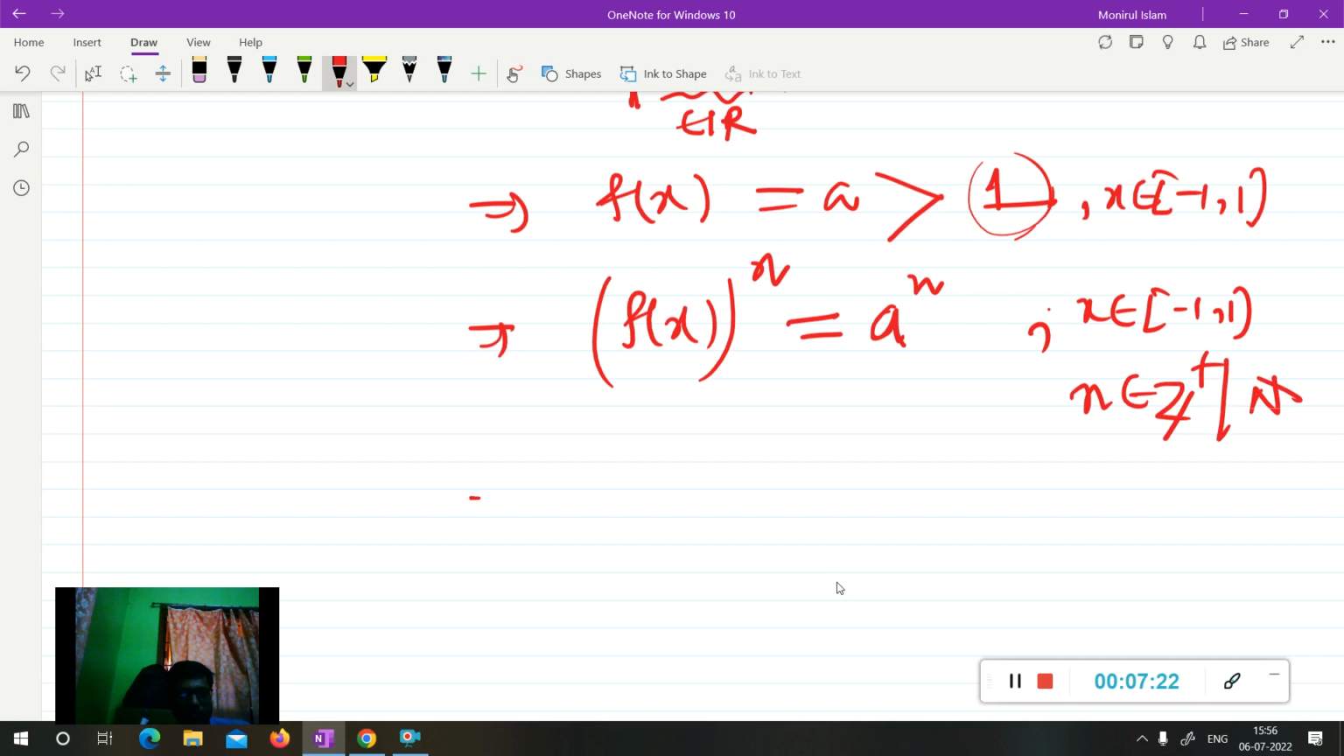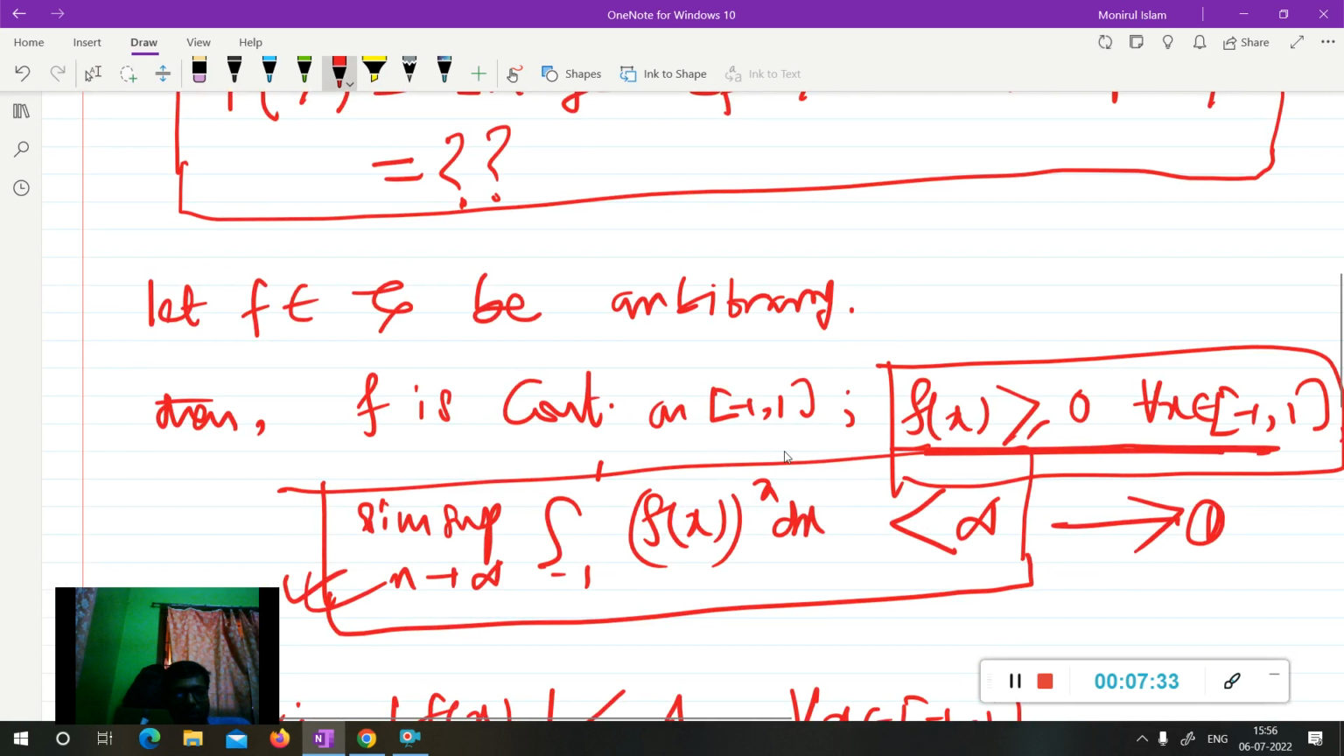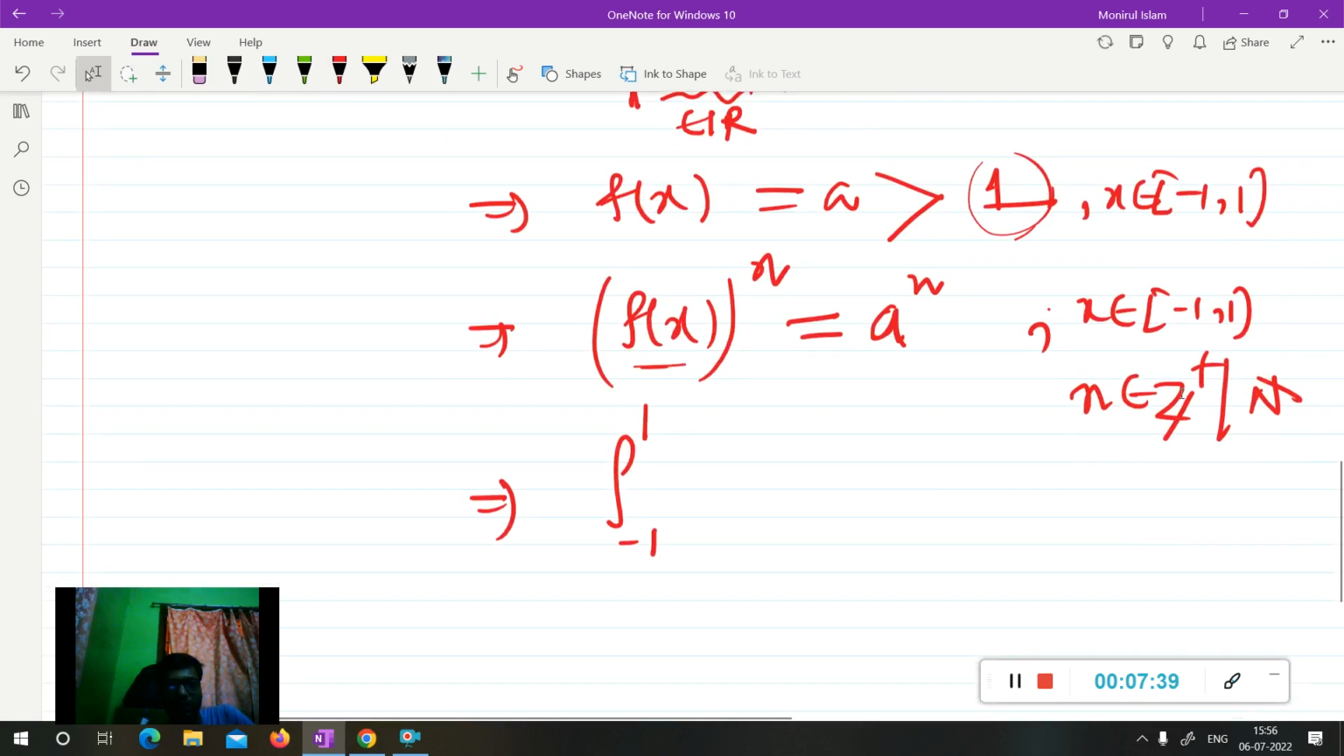Now I am integrating it from -1 to 1. It is given that f is continuous. We know every continuous function is Riemann integrable, so you can integrate it from -1 to 1. I am integrating a to the n, which is a constant, over -1 to 1 dx.